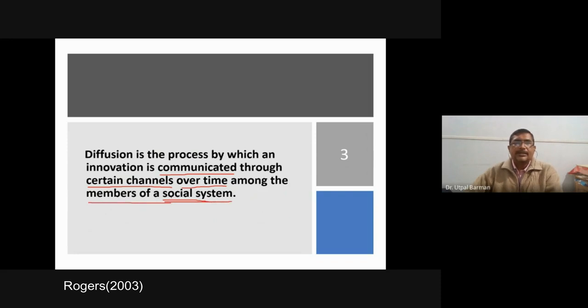That means in a social system, the members are the people who are living in that particular social system. For them, innovation is communicated through certain channels. It may be interpersonal, impersonal, different types. When it is passed through those channels, suppose first one person receives the matter, then he will transmit it to another one, and from another, the next, like that.